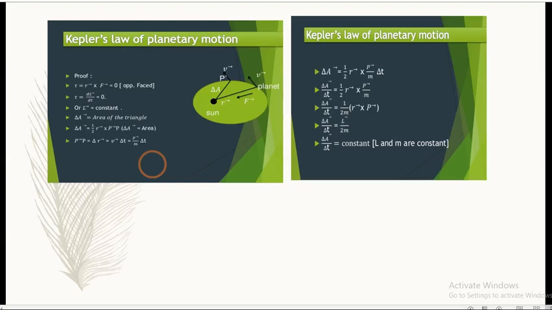Now we know that according to the product rule, the derivative of a product is the first into the derivative of the second plus the second into the derivative of the first. Now if I consider r cross p, and p is equal to mv, then in place of v I can substitute p upon m.